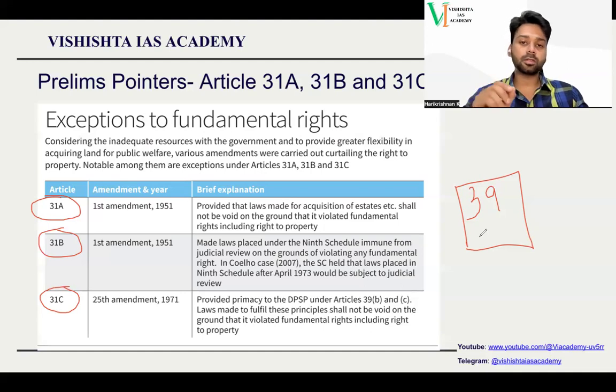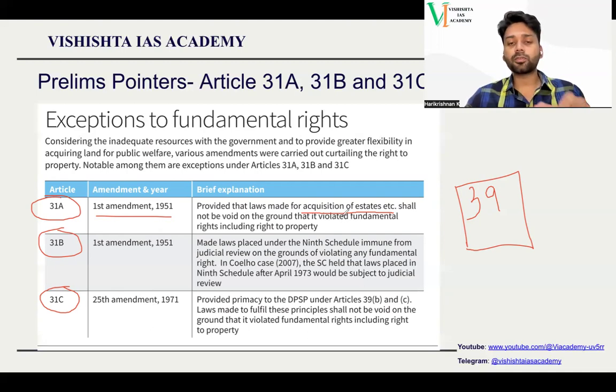31A: immediately after our independence, in 1951, we passed the First Amendment Act. The 1950 Constitution was adopted, and in 1951 the First Amendment was passed immediately. In this, it was stated that if the government wants to acquire any estate, that can be acquired even if it violates Article 31, the right to own property.